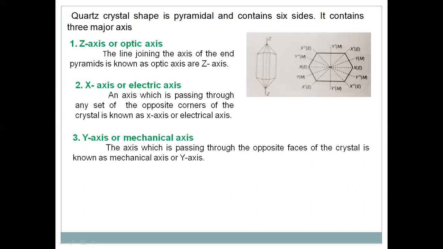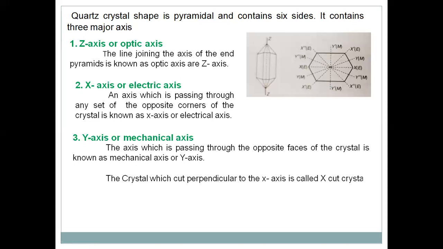And what is the y-axis or mechanical axis? The axis which is passing through the opposite faces of the crystal is known as the mechanical axis or y-axis. So this is one phase, this is another phase. This is the center of these 2 phases. When one axis passes, this is called the y-axis or mechanical axis. This is one phase, this is one axis, this is another y-axis. So there are 3 mechanical axes we observe in the quartz crystal.